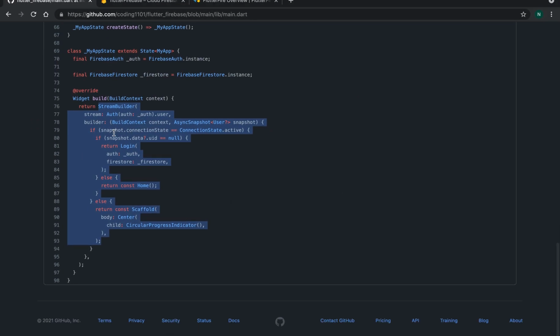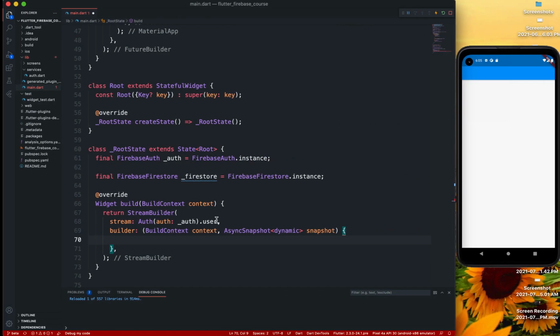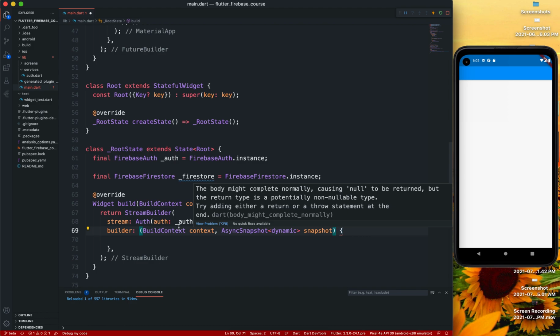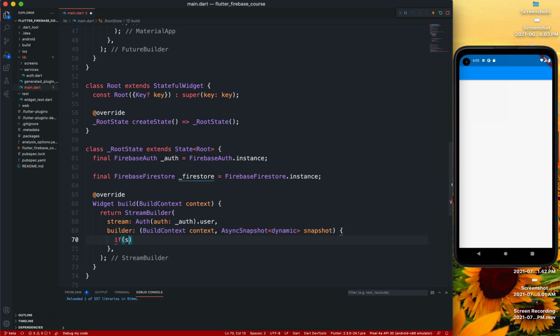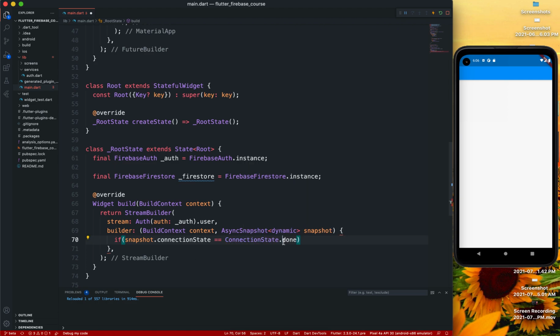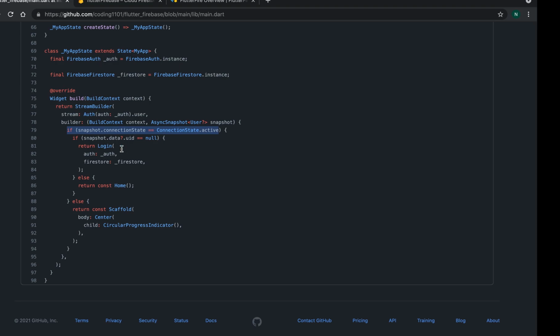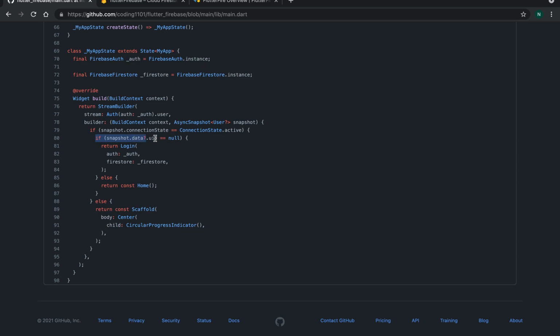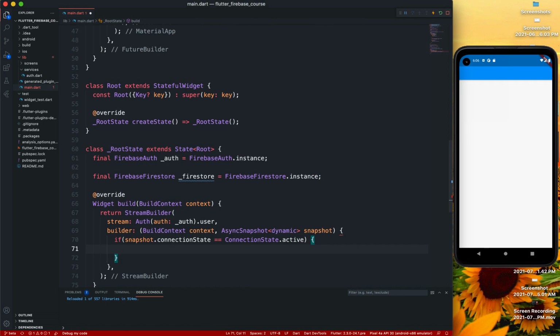So in the builder, we'll have if snapshot. So let's see. So we get the snapshot right here. We are getting that error because this body might be incomplete. Basically, if we check for if snapshot dot connection state is equal to connection state dot done, active, so like that. What else we will do then is check if the snapshot dot data dot uid is equal to null, which I'll show you.